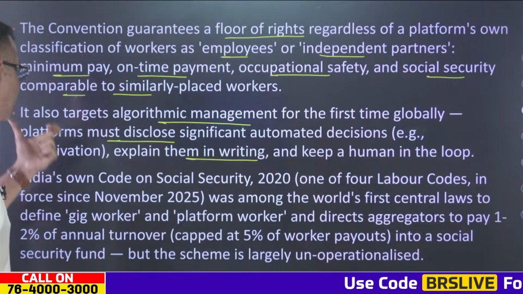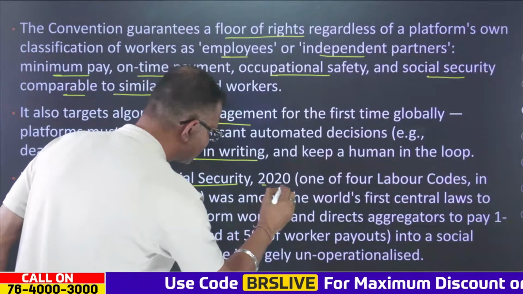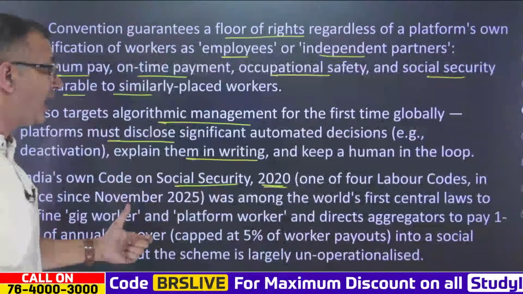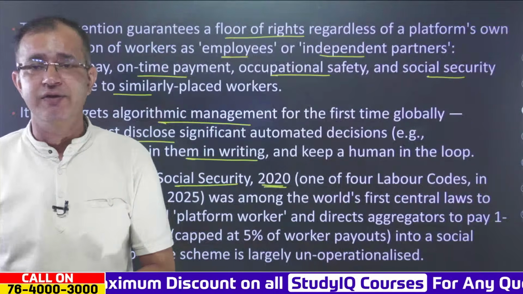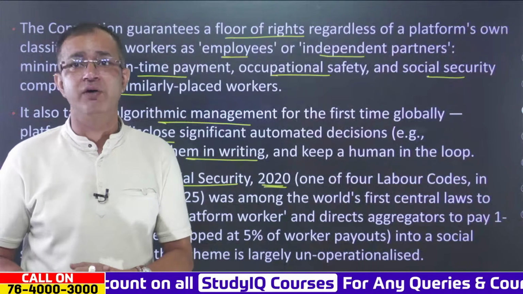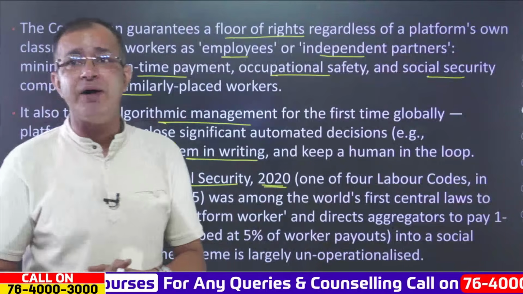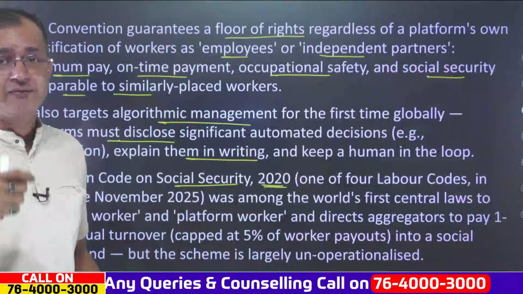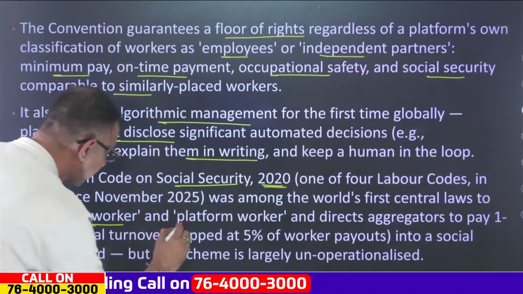Also over here, India has its own Code on Social Security. This was passed in 2020, and it is one of the 4 labour codes in force since November 2025. India is among the world's first to have a central law that actually defines gig workers and platform workers.